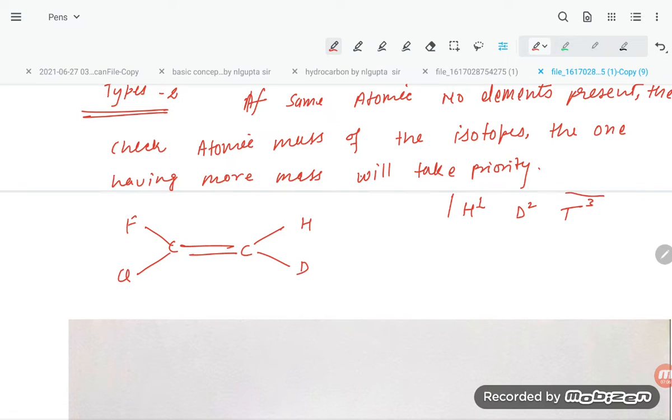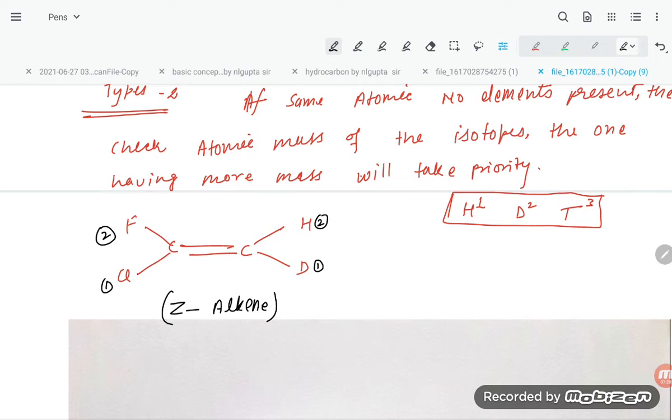Now you have to do the numbering. Deuterium is 2, so it will get priority, and the other will get the second position. This is 1 and this is 2, so this is 1 downside. So this is the Z alkene.